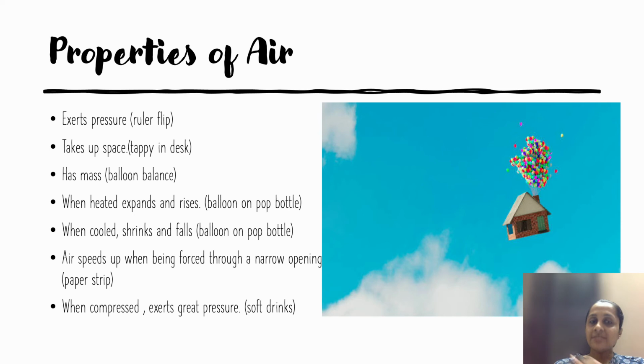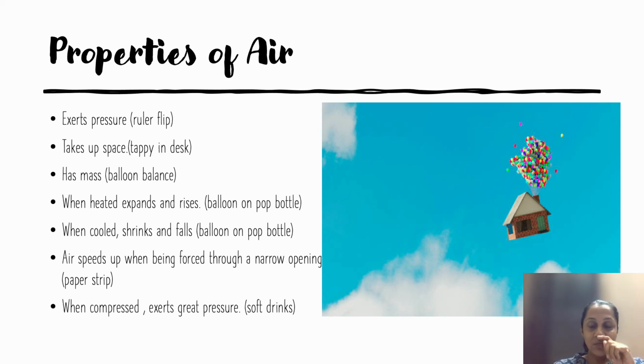So after this, we understand the various properties of air. The first is it exerts pressure. So that we have seen. It takes up space. So even if you see on the table, suppose you are putting a plastic sheet on it, then you will see there are some gaps. So even if you put a sellotape, you have to be very very careful that there are no air bubbles inside it, otherwise the air will take space over there.